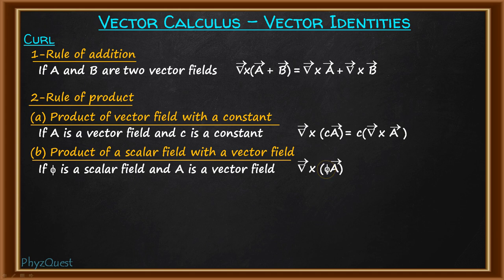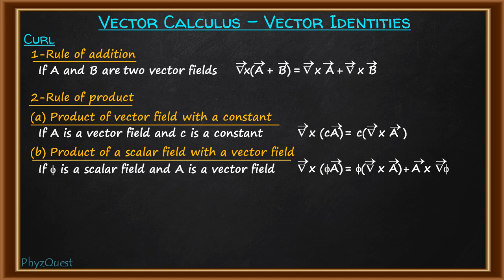There will be two terms here. The first term is phi taken outside and the curl operation acting on the vector A, that is phi into del cross A, plus the second term, which is gradient of phi cross A. There is a mistake on the slide; here it will be gradient of phi cross A. In the second term, since phi is a scalar quantity, curl cannot be taken on phi, so the gradient of phi is taken and then the cross product is done with vector A.